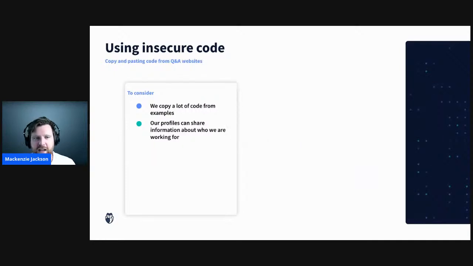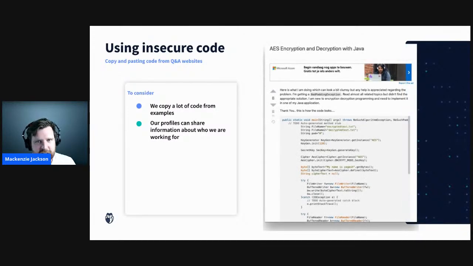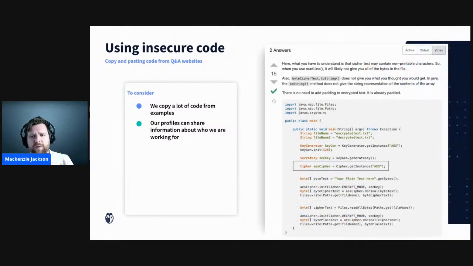And then the last place I'll talk about in terms of inadvertently exposing your private source code is a lot of these Q&A sites, right? I love Stack Overflow. It's one of my favorite places to hang out, and every time I get stuck, it's one of my first points of call. But we have to be careful about what we publish in here. Let me give you an example I found recently, where a user was searching for encryption and decryption in a Java project and was having some troubles. Luckily, someone replied with a great answer.